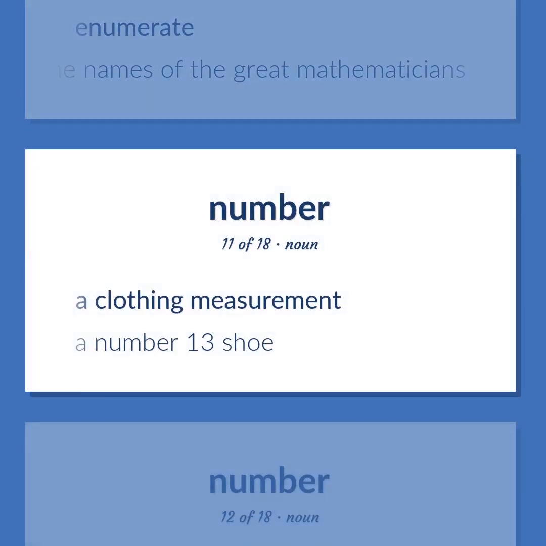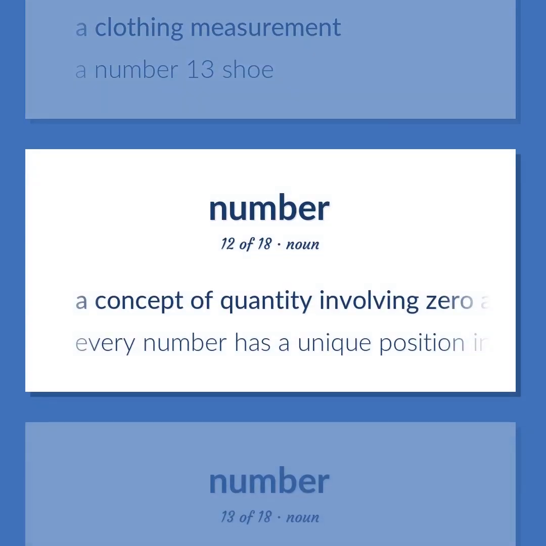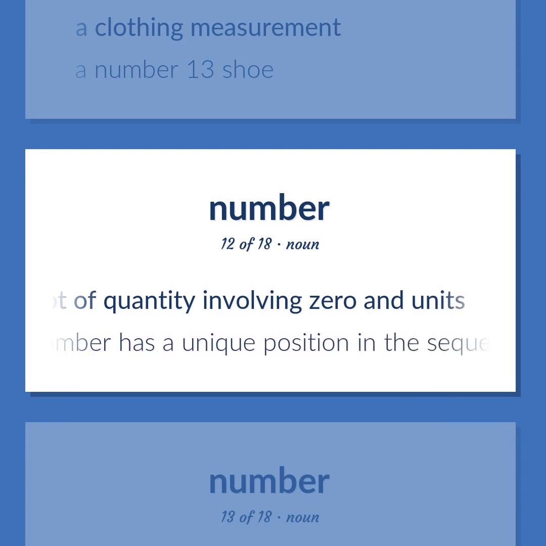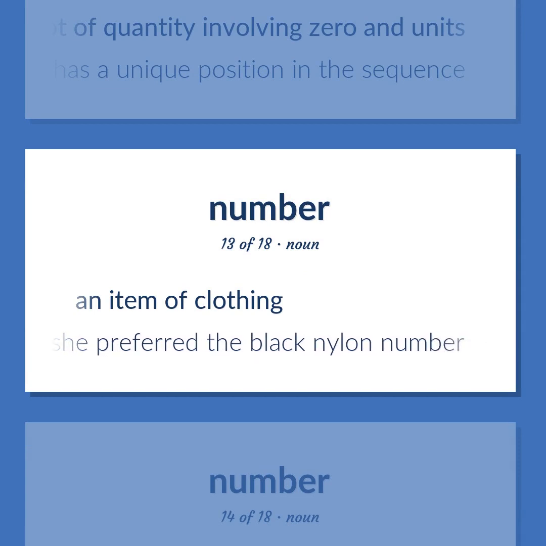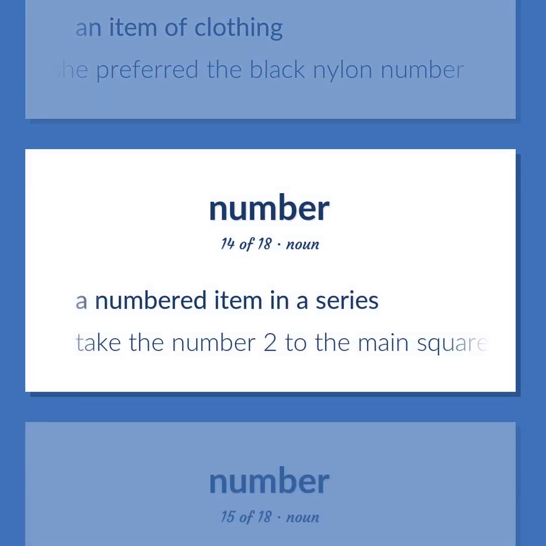A clothing measurement. A number 13 shoe. A concept of quantity involving zero and units. Every number has a unique position in the sequence. An item of clothing. She preferred the black nylon number. A numbered item in a series. Take the number 2 to the main square, then change to the number 5.